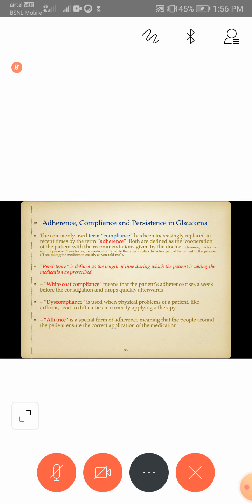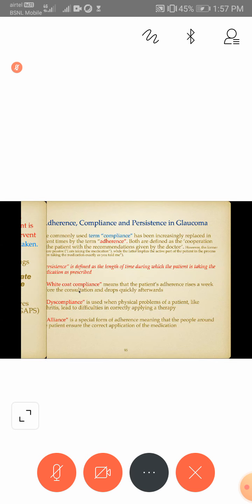Failure to use the correct medication, including the application of the wrong medication or self-administration of drugs not prescribed. Failure to apply the medication correctly, including incorrect self-administration of the medication. Failure to continue applying the medication. Because of the issue of cost, the patient could not come due to lockdown, or the patient is feeling side effects, so they stop using the drug by themselves instead of seeking the doctor's opinion. So, new drugs have come. What are the new drugs that have come?